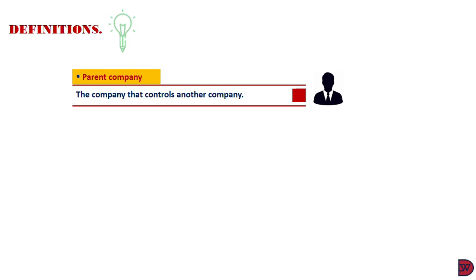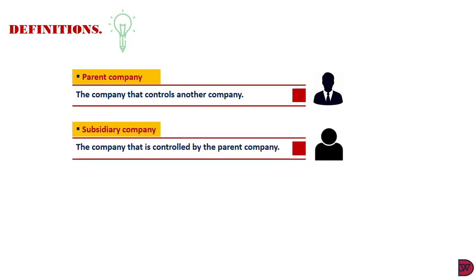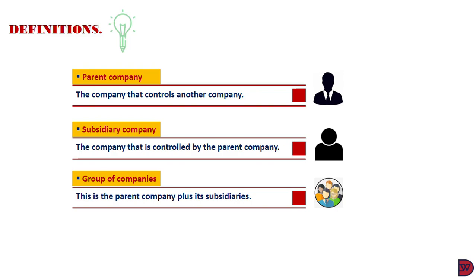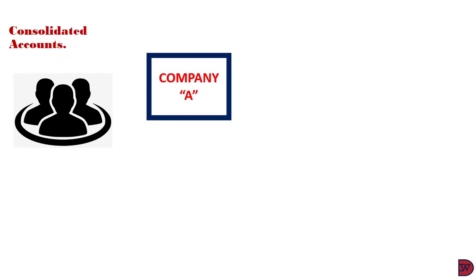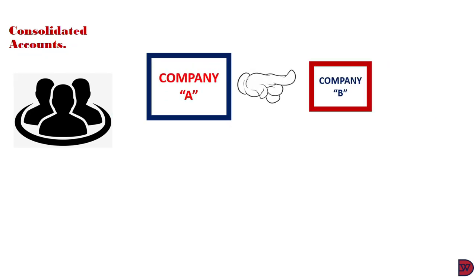Let's move on to look at some definitions. The first of which is a parent company. This is a company that controls another company or companies. The next one is a subsidiary. This is the company or entity that is being controlled by the parent company. So when we come to a group of companies, it is the parent plus its subsidiaries coming under one umbrella. We'll move on to talk about consolidated accounts, as mentioned earlier. Consolidated accounts are required when one company controls another company or companies.